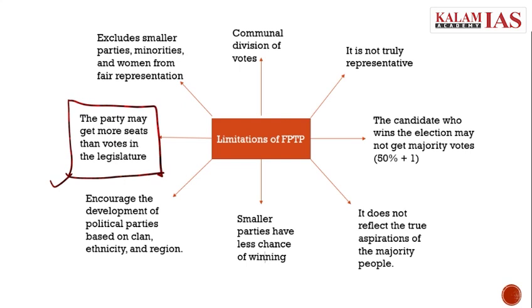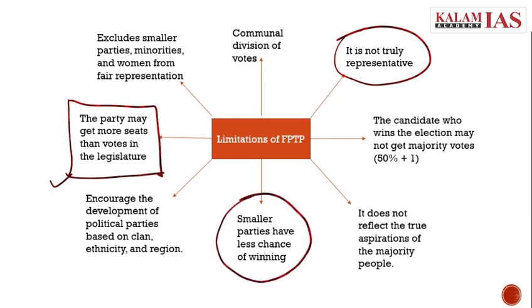We have seen that FPTP is not truly representative. The smaller parties have less chance of winning because the political parties do not get representation according to their share of the popular vote. So this favors the large party which has strong regional support. This method is detrimental to the smaller parties who do not have a geographically concentrated base. So it is not favorable for the smaller parties. It leads to the exclusion of smaller parties, minorities, and women from fair representation.